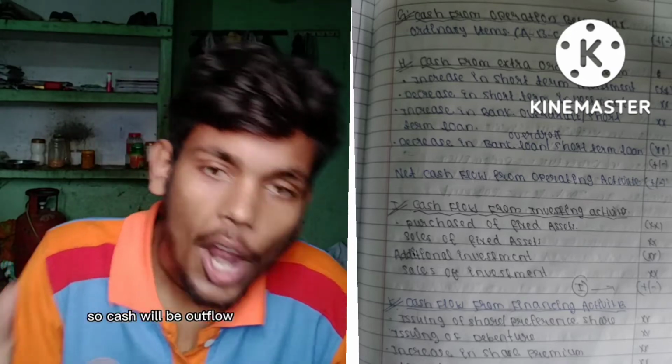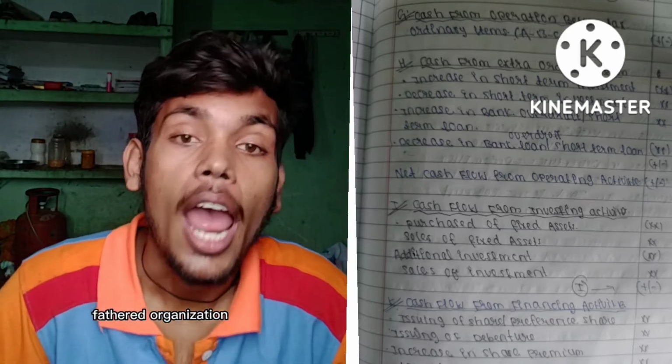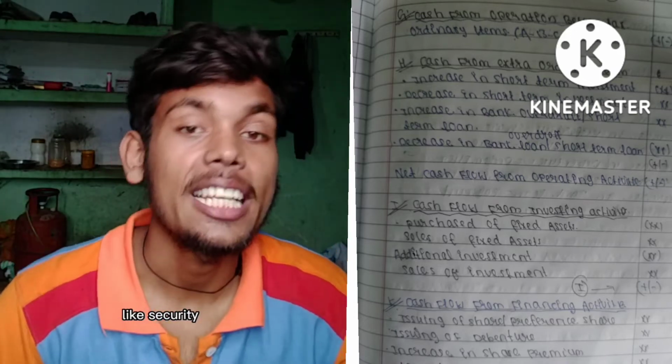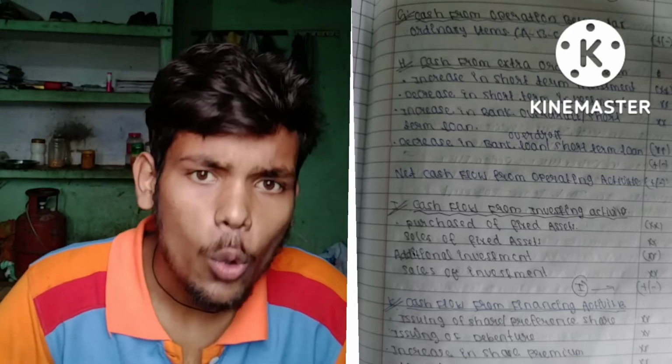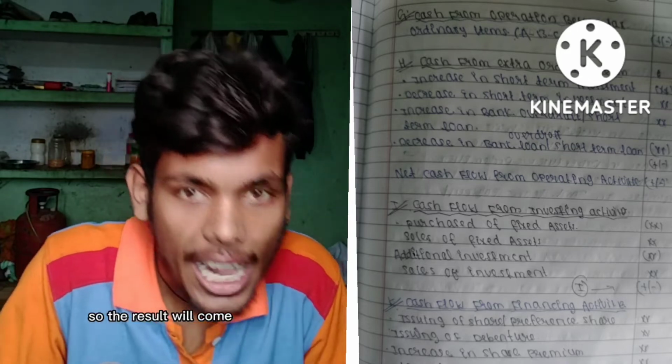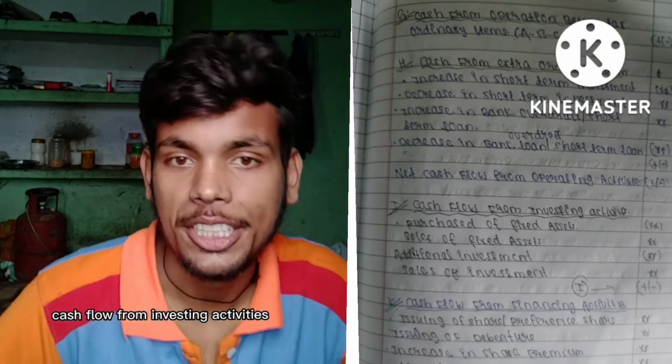And for additional investment, if you have made an investment somewhere, cash will be an outflow for your organization. And when you sell that investment, like a security or anything else, that cash will be an inflow for your organization. In this way you will calculate this, so the result will be the cash flow from investing activities.